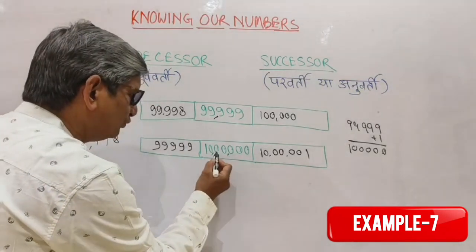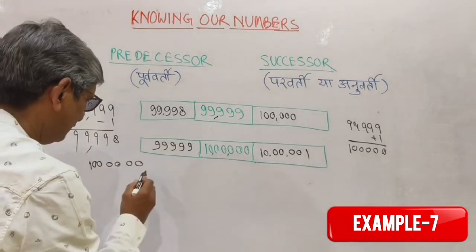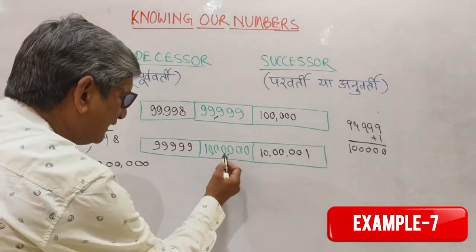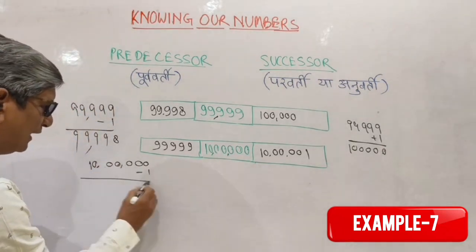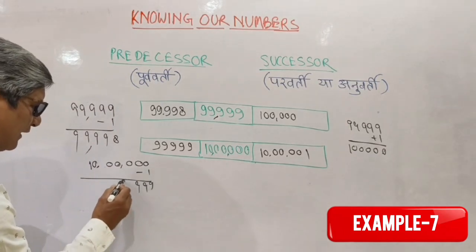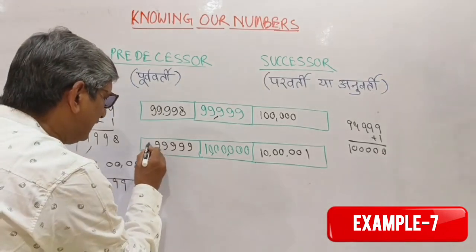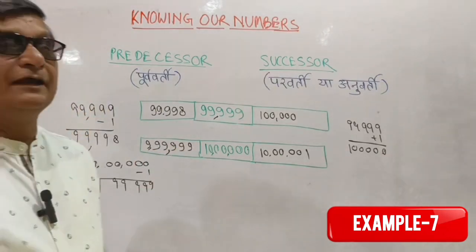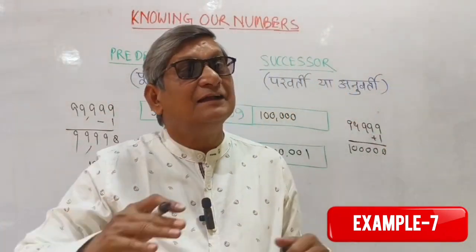Means it becomes 9,99,999. So you have understood how to find successor and the predecessor.